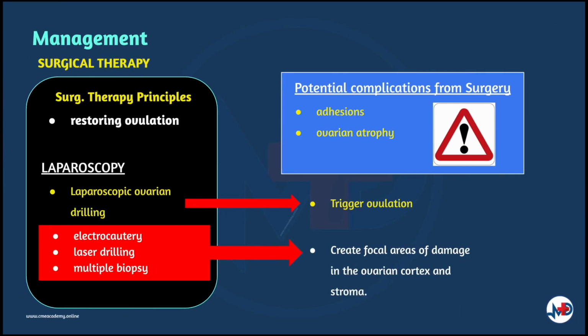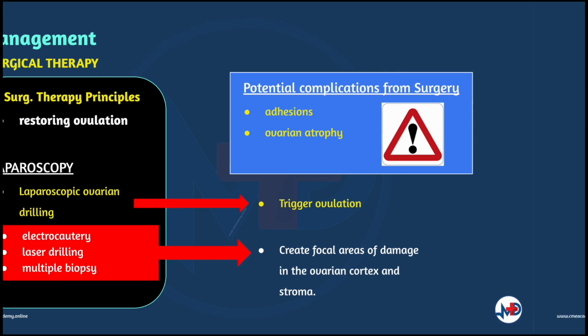On the other hand, surgical management of polycystic ovarian syndrome is aimed mainly at restoring ovulation. Laparoscopic ovarian drilling is a surgical treatment that can restore ovulation in women who have polycystic ovarian syndrome. Besides, various laparoscopic methods including electrocautery, laser drilling, and multiple biopsy have been used with the goal of creating focal areas of damage in the ovarian cortex and stroma. Potential complications must be considered as well, and these include formation of adhesions and ovarian atrophy.